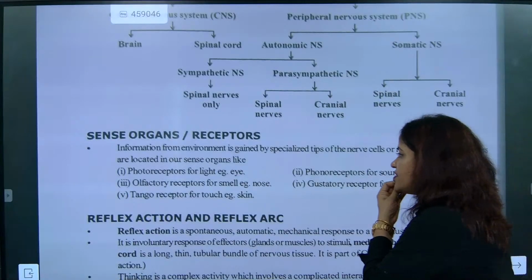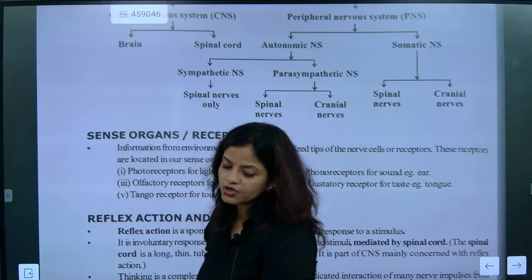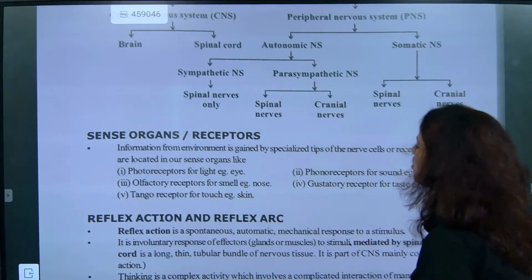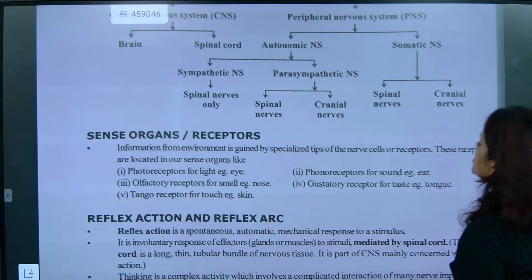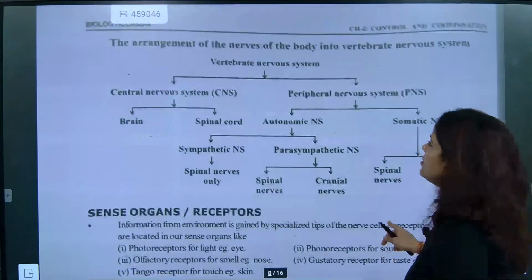We know that our receptors include photoreceptors, phonoreceptors, olfactory receptors, tangoreceptors and gustatory receptors. Got it? One small thing, please check this one out.